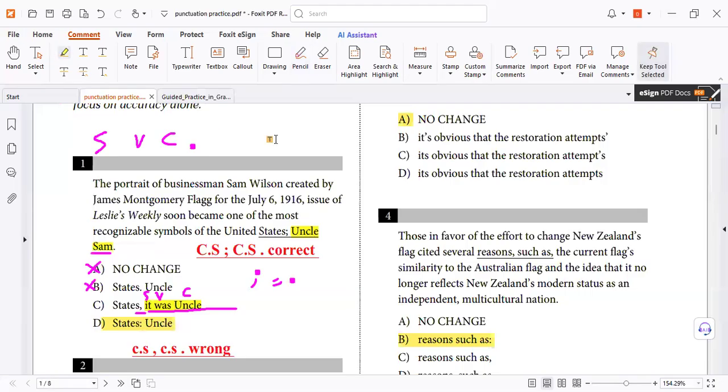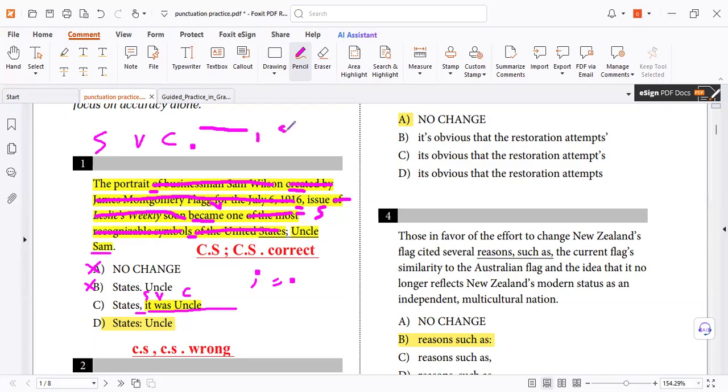Number 1, I must check, is this part a sentence or not? Simply find the phrases and delete them. I must read: preposition phrase, and then past participle phrase. Look, and then comma, look, issue, subject, preposition phrase, verb, preposition phrase, preposition phrase. What is left? Portrait, issue, became. From the beginning to the end, you found it like that.